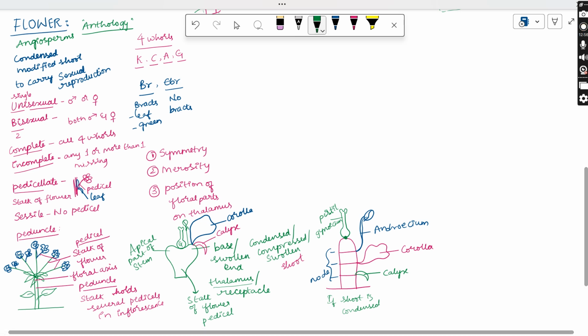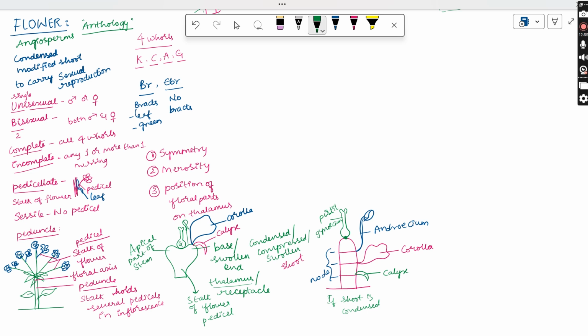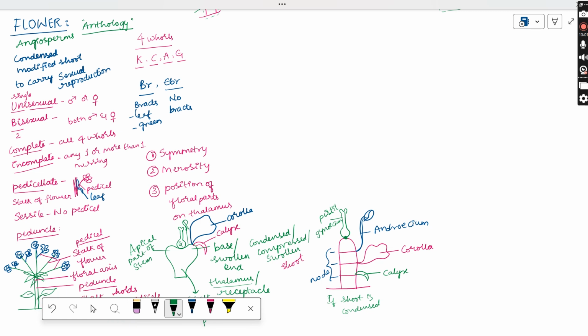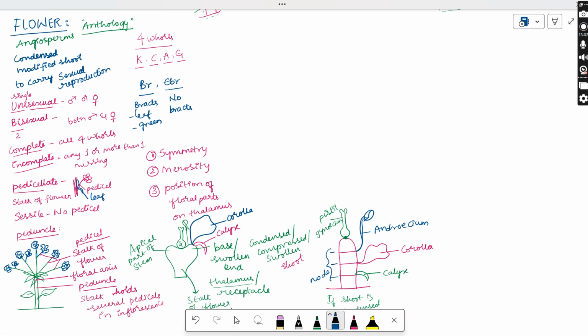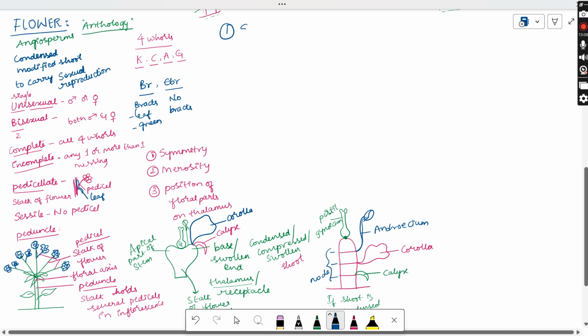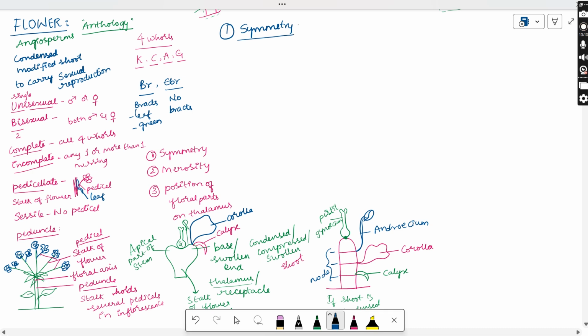Got it? Now let us see how these flowers are actually classified. So the first we have is about the symmetry. So first we'll discuss symmetry, how these flowers are classified. As we know, symmetry means if you are cutting it, whether it is showing two equal halves or not, that is called symmetry. So based on this symmetry, the flowers are actually divided into three types. So let us discuss what are the three types of symmetry which we have.